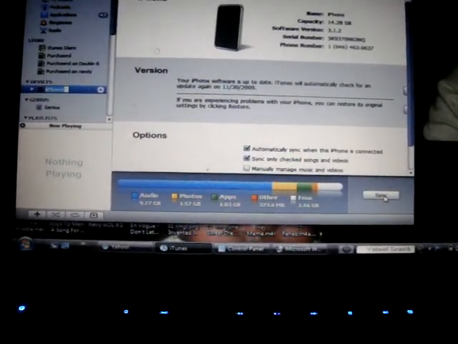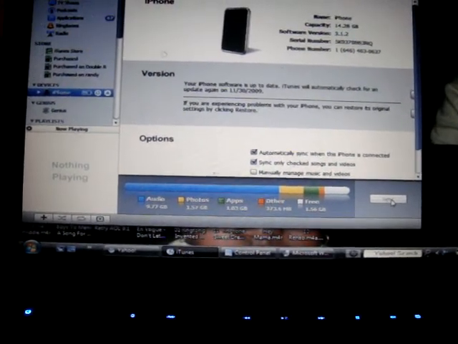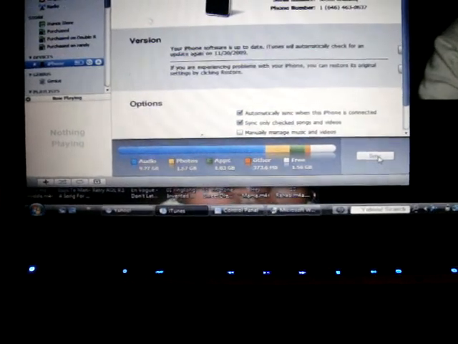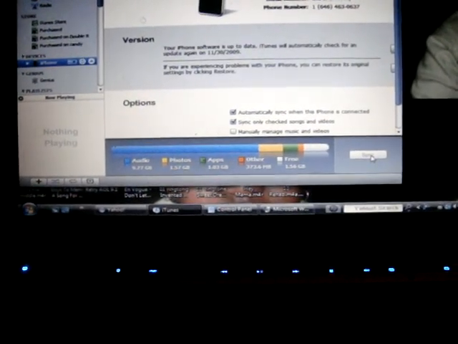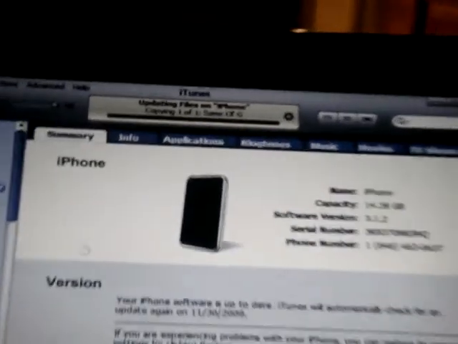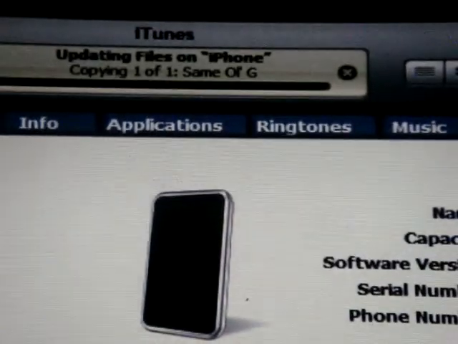Let's see. Oh man, my camera only let me record for 10 minutes, so I don't know if I'll be able to actually show you that it synced. Hold on, I need more time. Whoops, it says copied. See up there, it says copying Same OG. And my battery's dying.